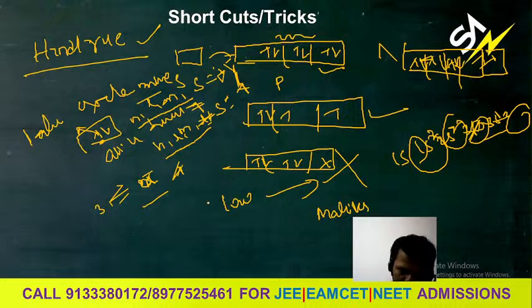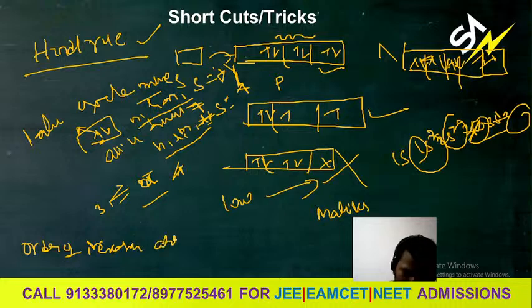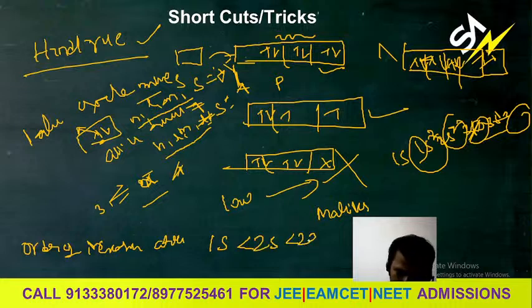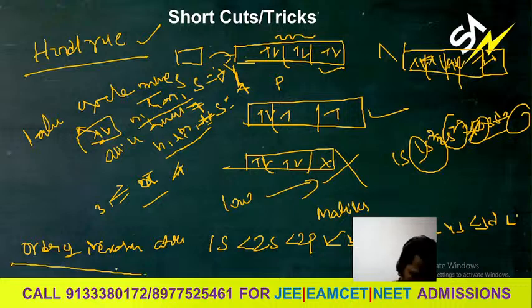Order of increasing atomic orbitals. You can write this: 1s, 2s, then 2p, go for the 3s, then 3p, then go for the 4s, 3d, 4p. This is the order of the Aufbau principle. It tells the order of the energy of the orbitals. It is related to the Moeller diagram.